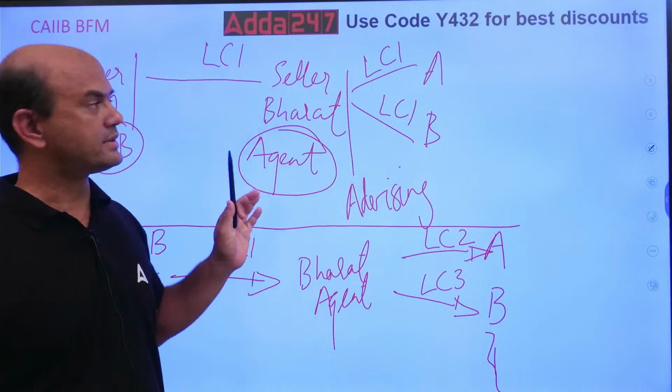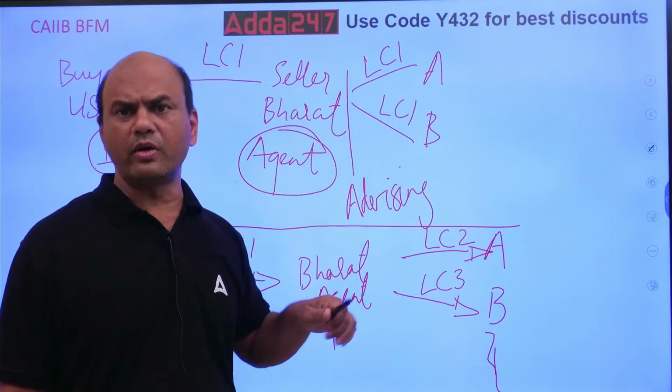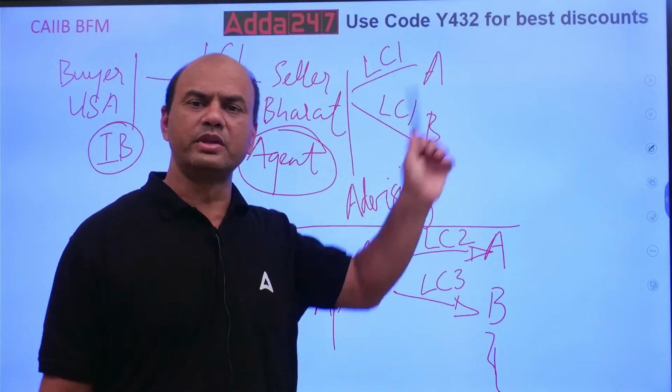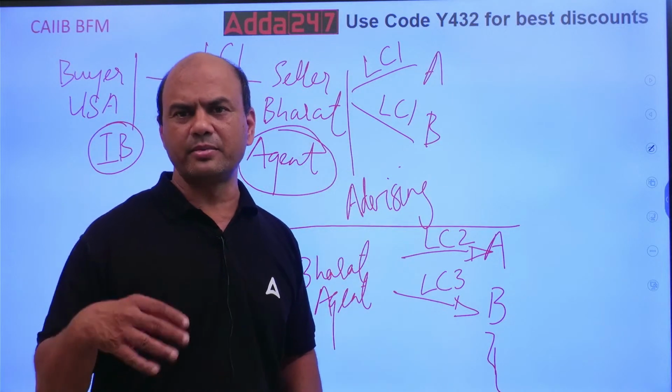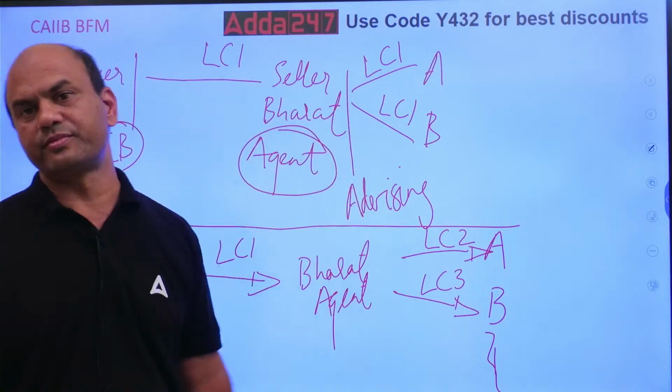Right? 1 lakh shares, I can give 50,000 over here and 50,000 over here to A and B. Or I can give the complete 1 lakh to A only. I'll keep my commission and give it. But remember, the same LC is transferred.